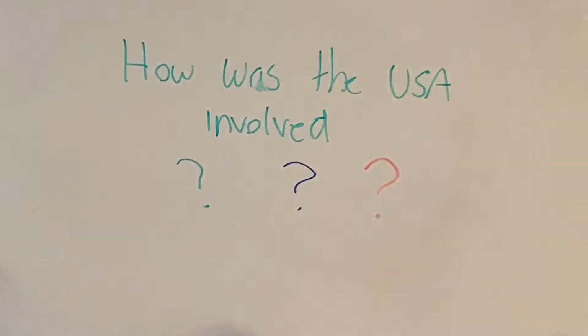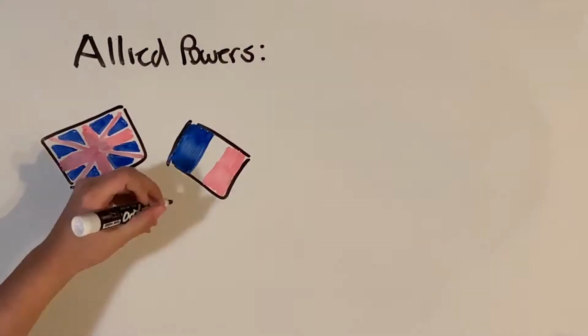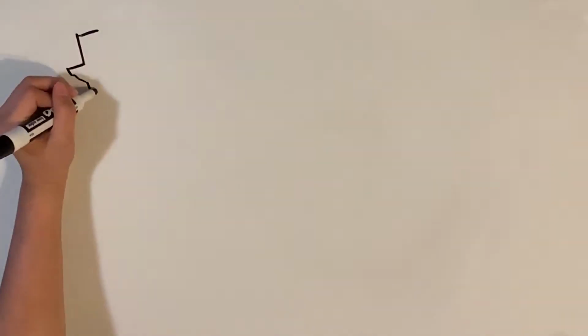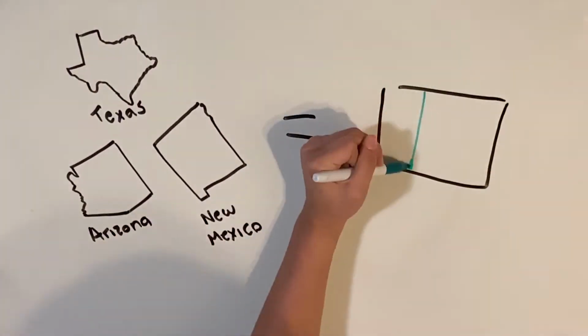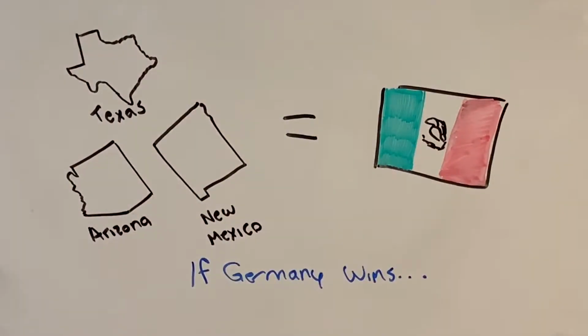So now you may be asking yourself, how is the USA involved in World War I? Well, when World War I broke out, the US tried to remain neutral until 1917. However, they ended up joining due to the increased aggression of the Germans. The United States entered the war on the side of the Allied powers, which consisted of the United Kingdom, France, and Russia. This is because Germany announced that states such as Texas, Arizona, and New Mexico would soon become a part of Mexico if the Germans won the war.